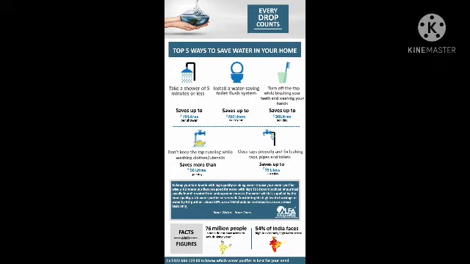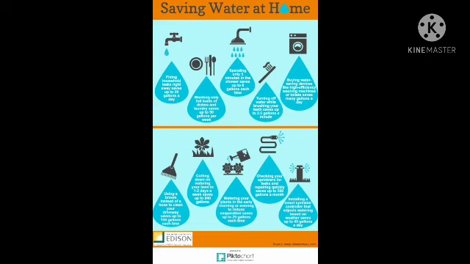What we have to do is save the water. How can we save the water? Here in the slide you can see, you can use the shower, but only for a little time. You have to save the water while flushing the toilet and while brushing your teeth, by turning off the tap. While cleaning the dishes, the water which has been used you can collect and pour it on the plants.